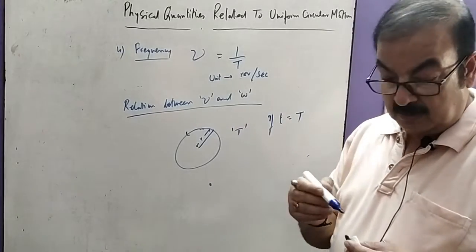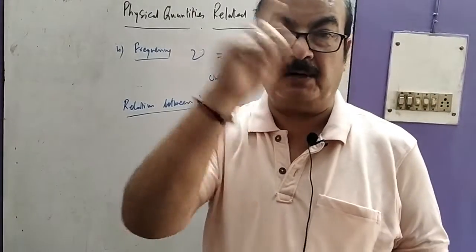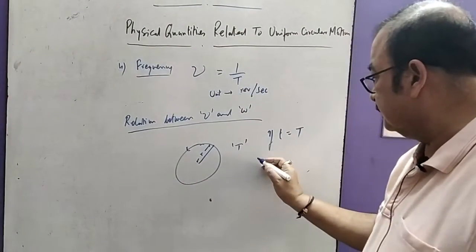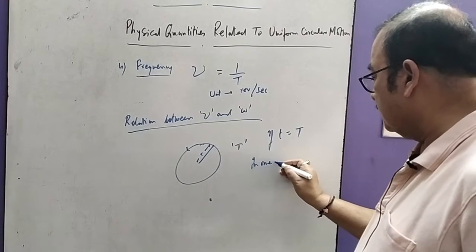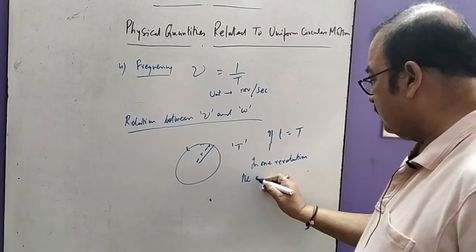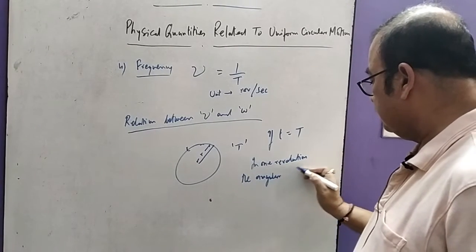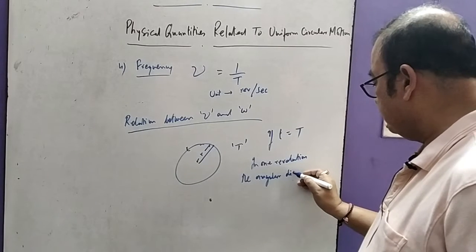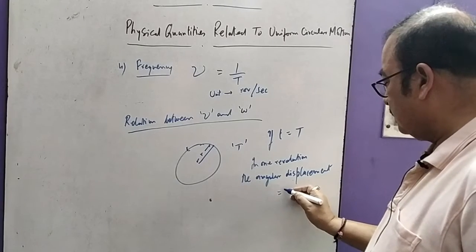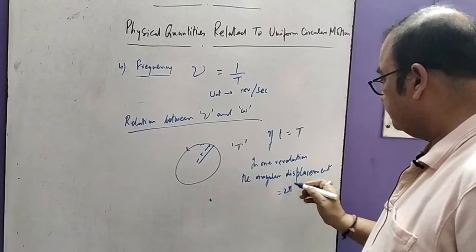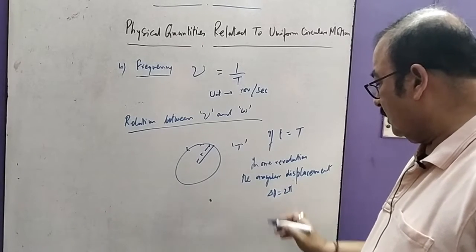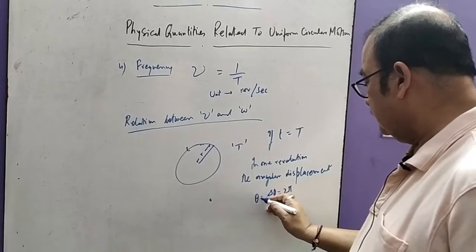What is the angle moved? The angle moved in one revolution is always 360 degrees, that is 2 pi. So the angular displacement, delta theta, is 2 pi, or simply theta equals 2 pi.